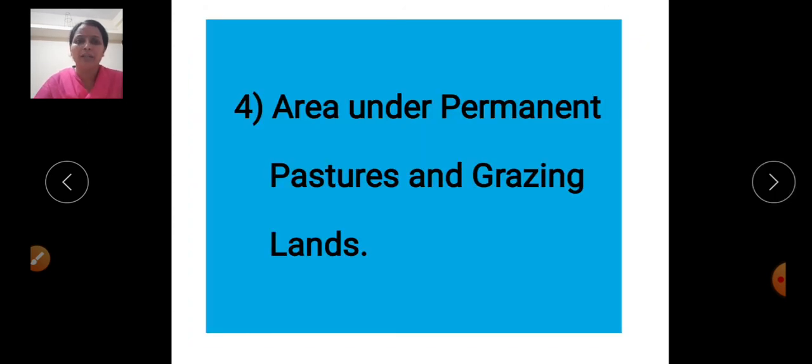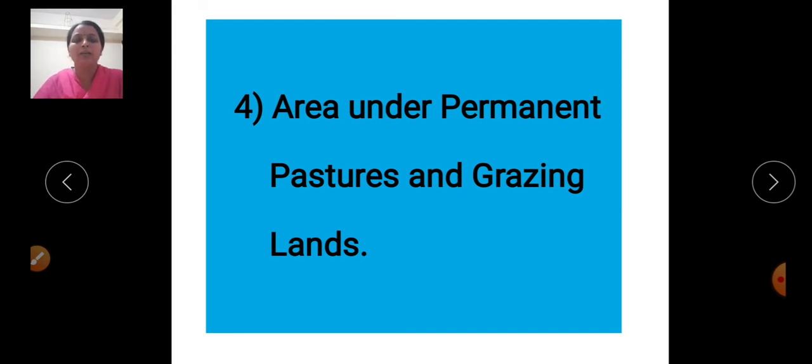Then fourth, the area under permanent pasture and grazing lands. This area is under the panchayats, the gram panchayat and government sector.